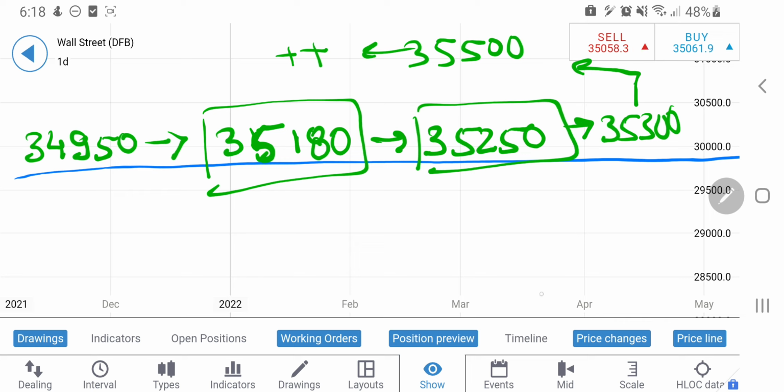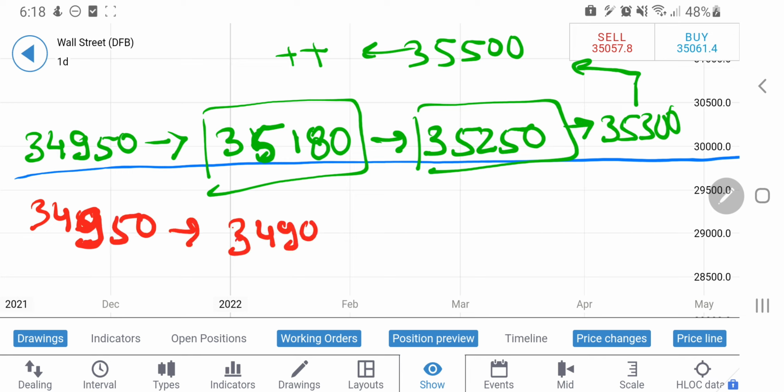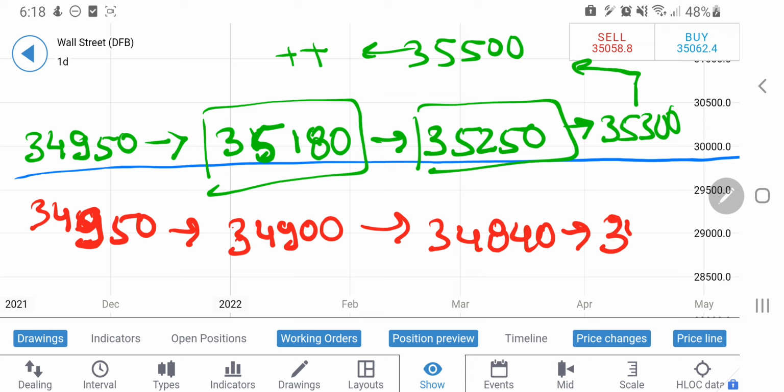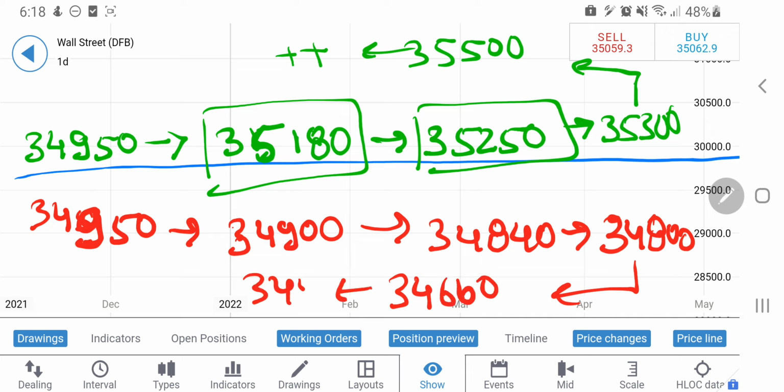Now on the downside, once it breaks 34,950, one can initiate a short entry, and one can expect 34,900. If this is taken, then 34,840, 34,800. These are going to remain the strongest support for US30 today for any further drop. If it breaks 34,800, I expect it to land directly towards 34,660, 34,500, and below that it can break heavily. Anything is possible.